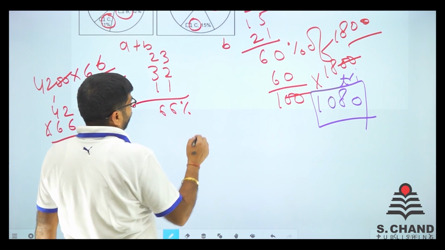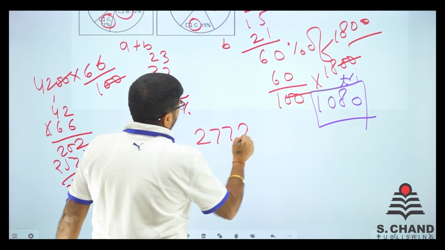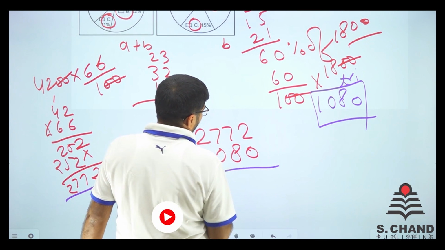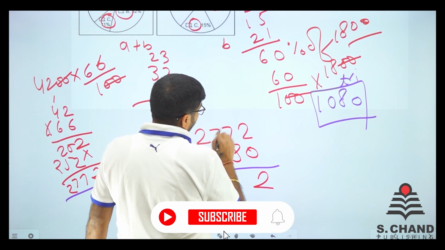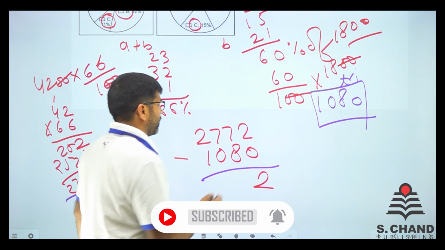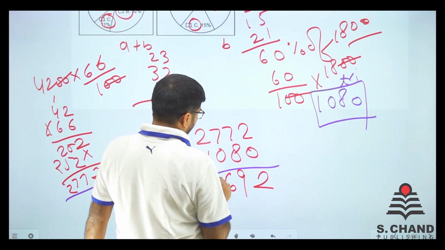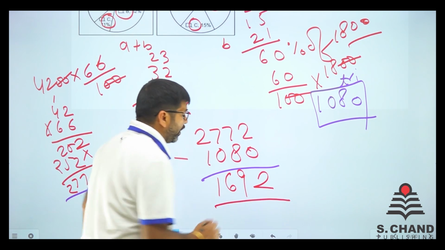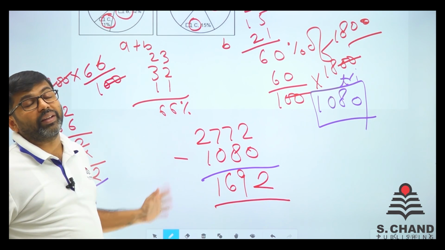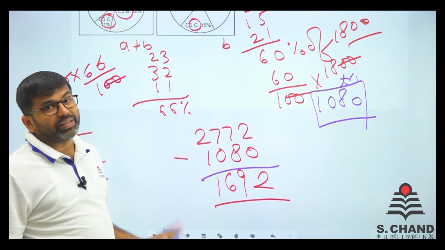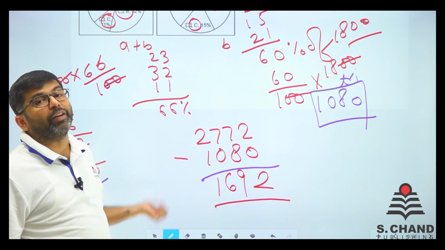So only bifold: 2772 minus 1080. 2, then we get 17. 17 minus 8 is 9. Then it remains 6, and 2 minus 1 is 1. So in total we have 1692, right? So 1692 is the total number of bifolds sold.